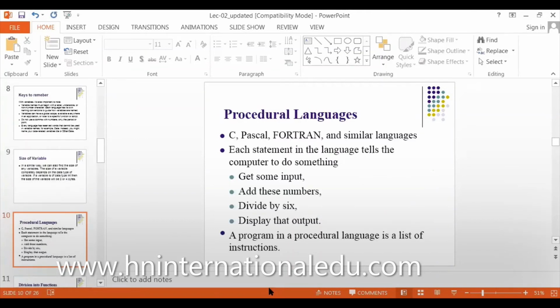There are some procedural languages: C, Pascal, Fortran, and similar languages. Each statement in procedural languages means the program is compiled one by one. The first step is done first, then the second, then the third, then the fourth. Some programming languages are not smart. I'll give you an example. A programming language is like a person, like a helper. The older programming languages were not smart. They used to do the task sequentially.